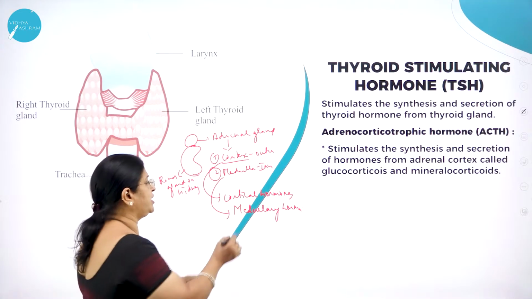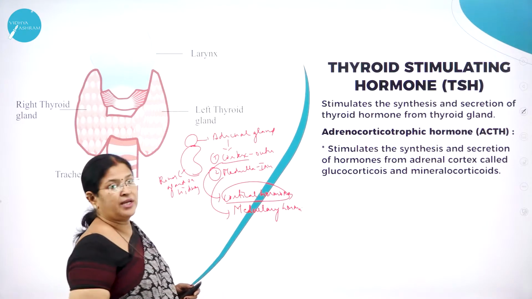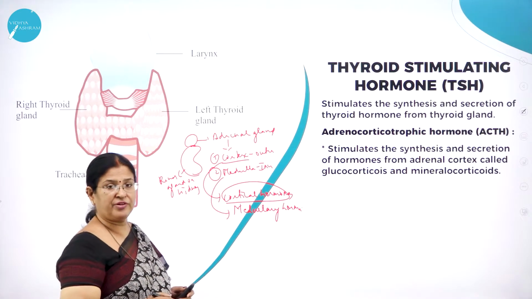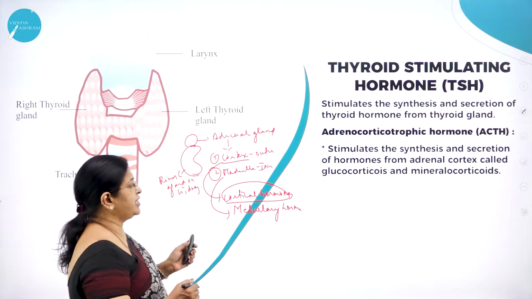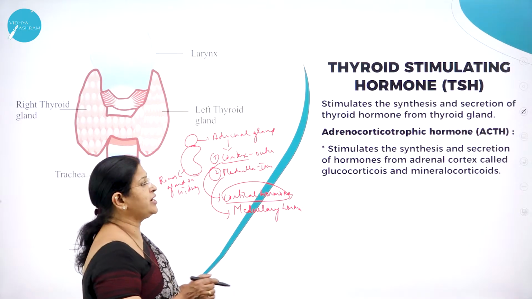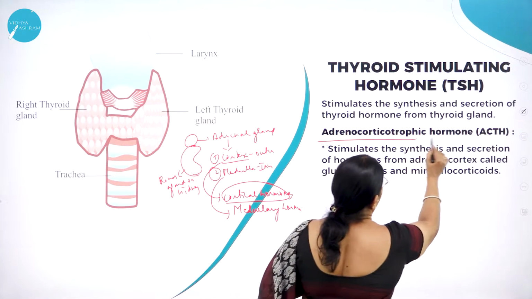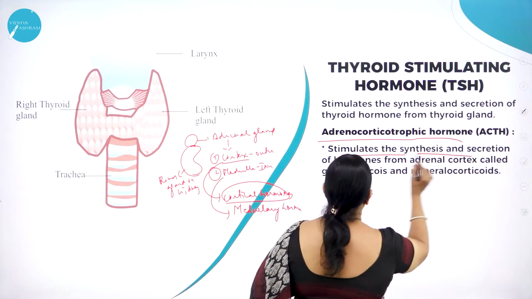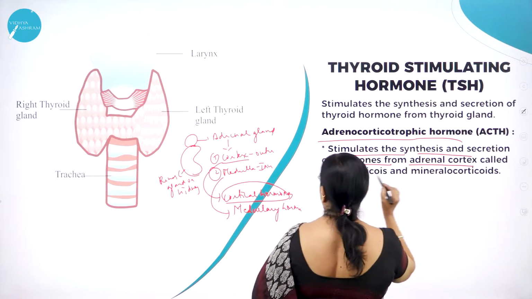Adrenocorticotropic hormone. Particularly, the cortical hormones are controlled by the ACTH of the anterior pituitary. Hence the name adrenocorticotropic hormone. Adrenocorticotropic hormone stimulates the synthesis and secretion of hormones from the adrenal cortex.